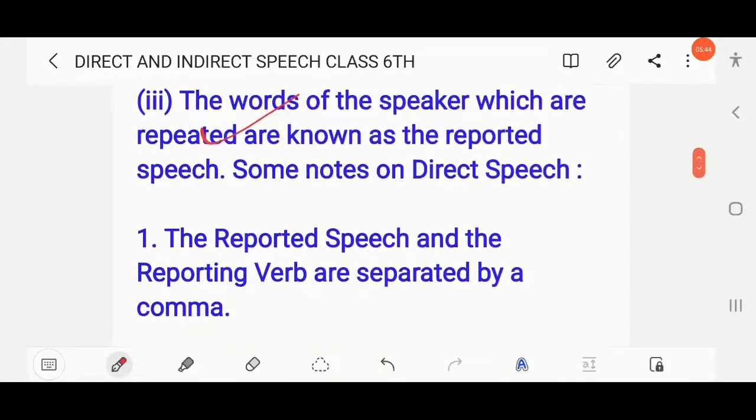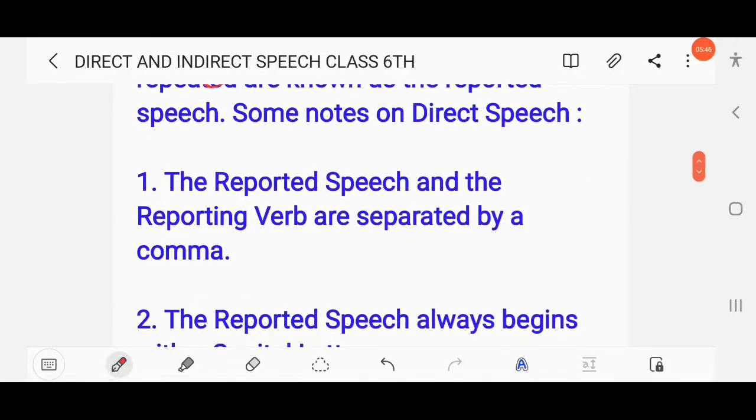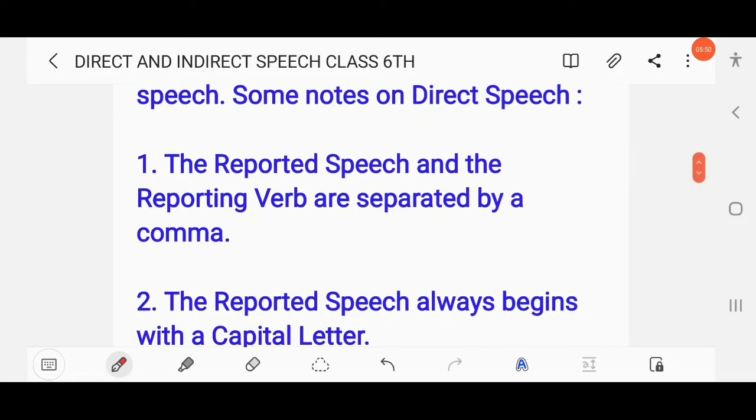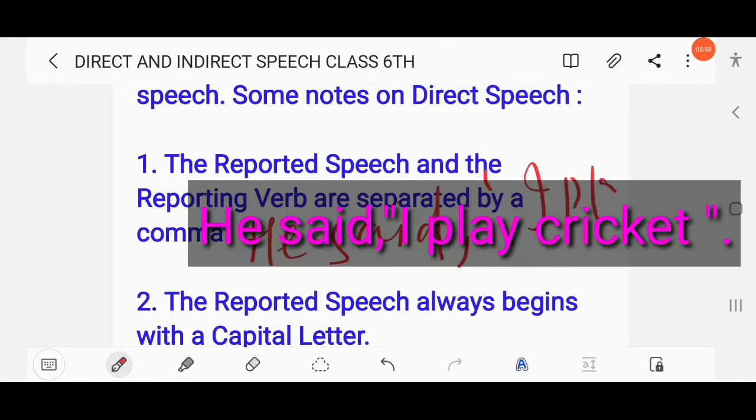Here are some notes on direct speech. The reported speech and the reporting verb are separated by a comma. As we have already discussed, he said, I play cricket. Here the reporting verb said and the reported speech are separated by a comma.